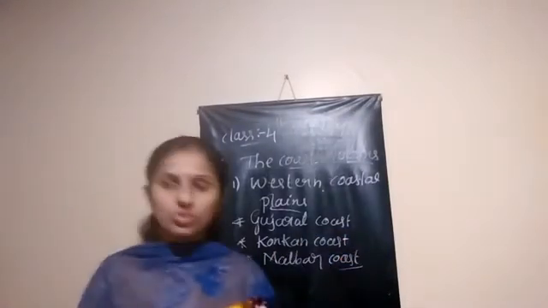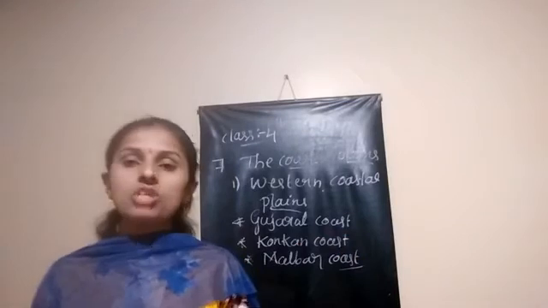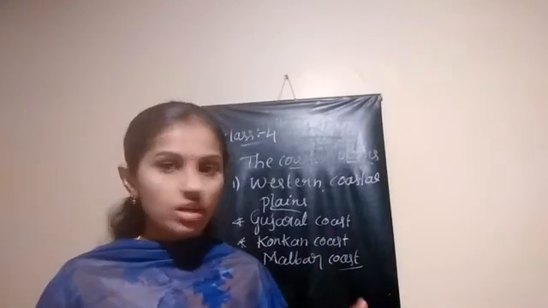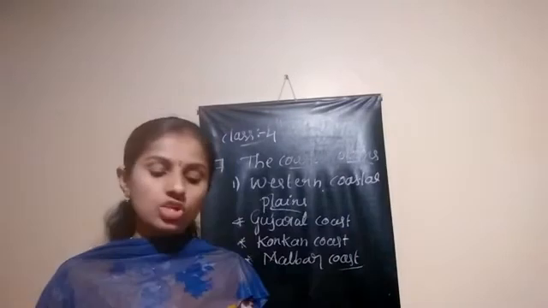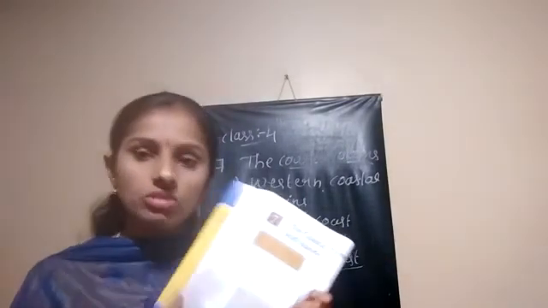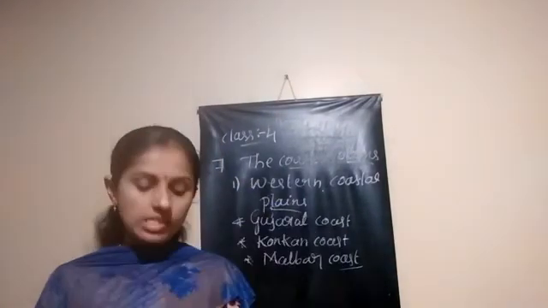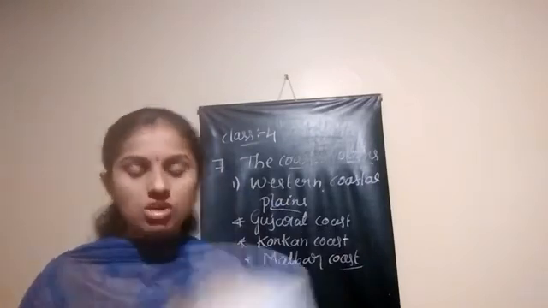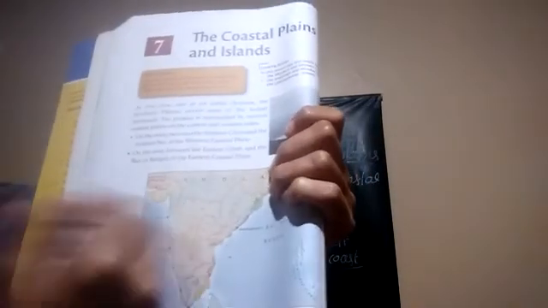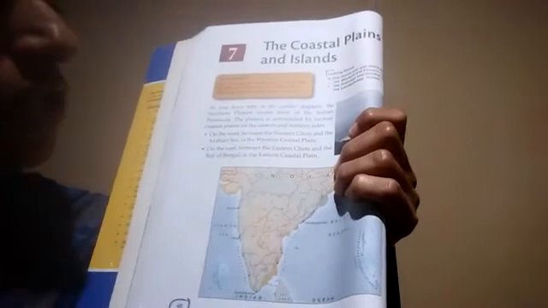See here, the Gujarat coast is in the north part of the western coastal plain. That coastal region covering Gujarat is called the Gujarat coast. Konkan coast means, from the Gujarat coast up to here, from Maharashtra to Goa, that is called the Konkan coast.